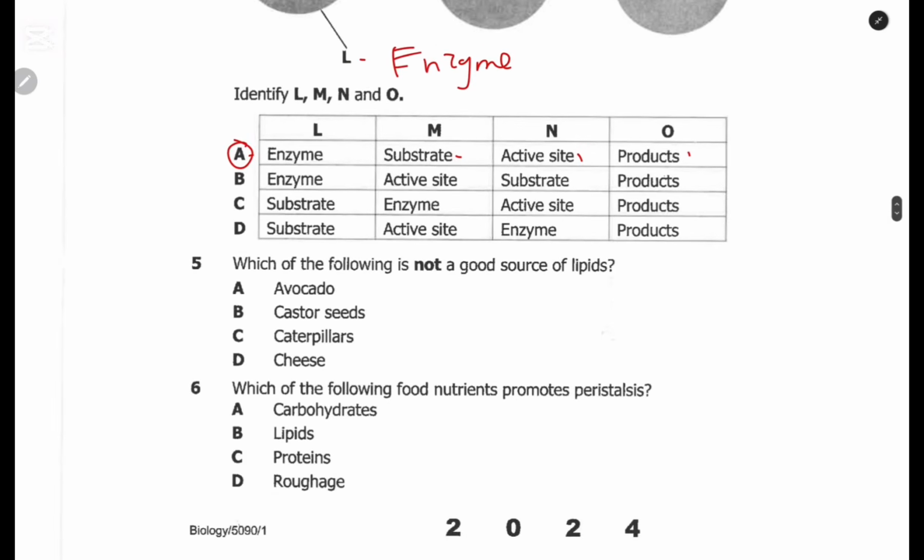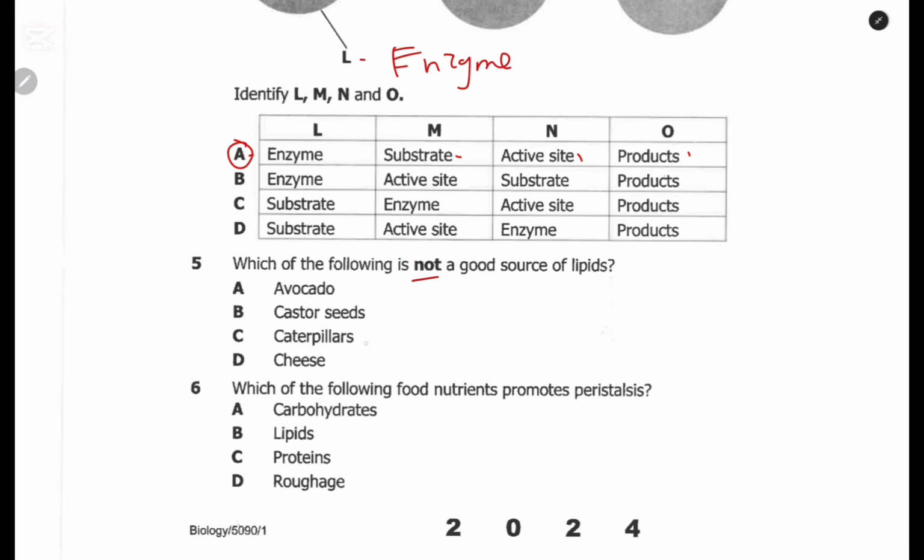All right, question 5, which of the following is not a good source of lipids? Avocado, they are a good source of lipids. They contain lipids. Castor seeds are used in making castor oils, so they contain a lot of oil as well.